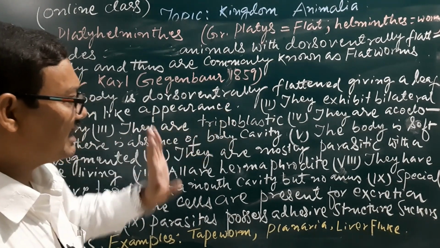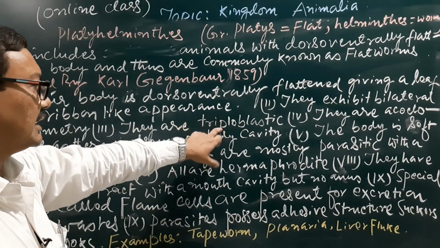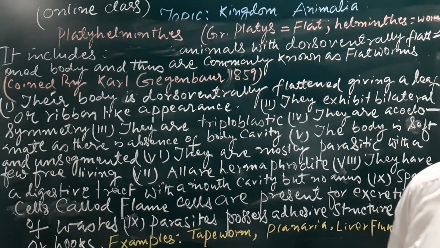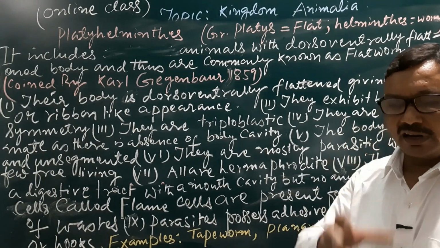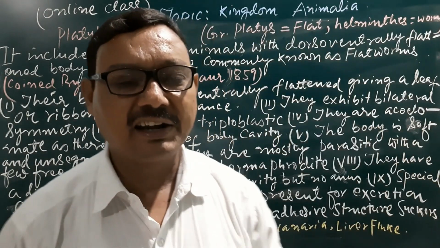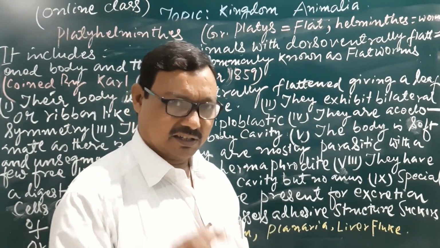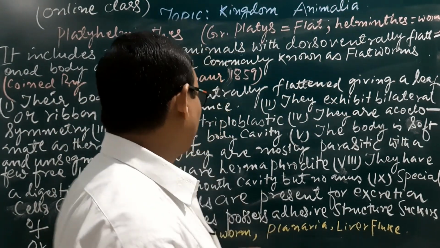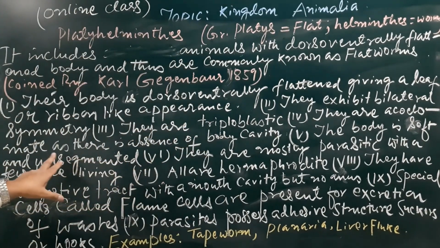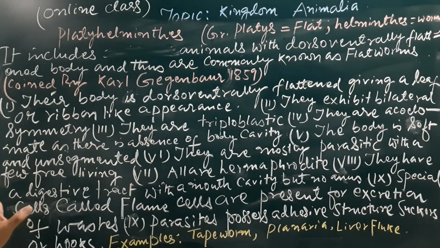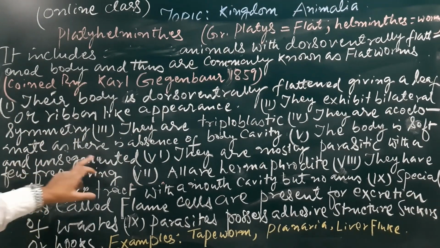They are triploblastic, as you well know. Triploblastic means they possess all three embryonic germ layers. What are these three layers? The mesoderm, ectoderm, and endoderm. Now the next point, they are acoelomate, as there is absence of a body cavity. The body is soft and unsegmented.